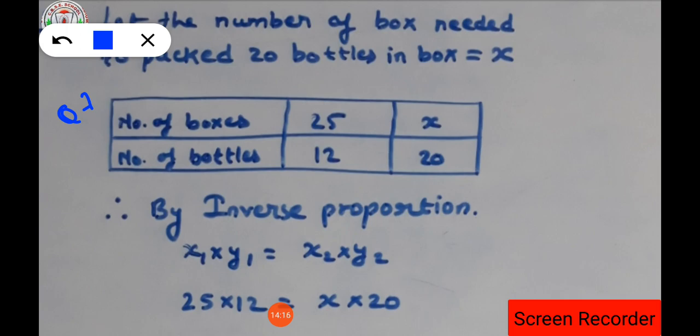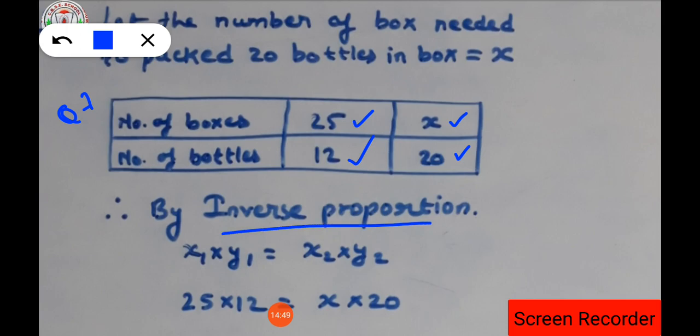So x is the number of boxes to be packed. How many bottles are to be packed? That is 20 bottles. If the number of boxes is 25, then how many bottles are to be packed? That is 12 bottles, isn't it? Since here the number of boxes is 25 and the number of bottles is 12, the number of boxes for 20 bottles to be packed will be x. This is a question of inverse proportion.